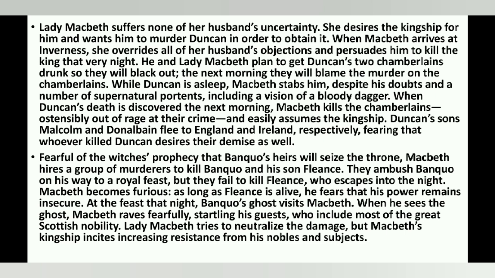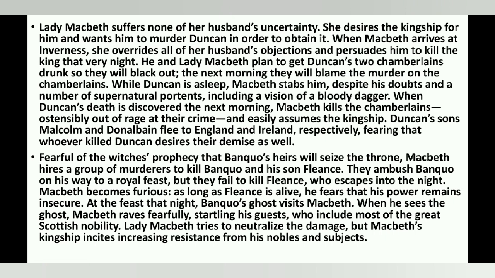Okay. So while Duncan is asleep, Macbeth stabs him, despite his doubts and a number of supernatural portents, including a vision of a bloody dagger. When Duncan's death is discovered the next morning, Macbeth kills the chamberlains and easily assumes the kingship.